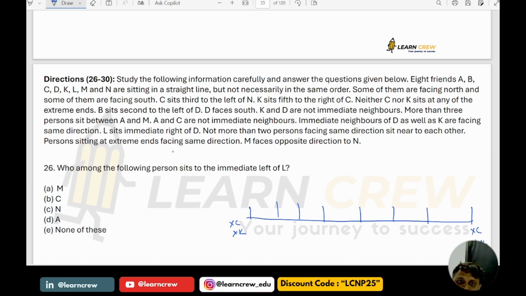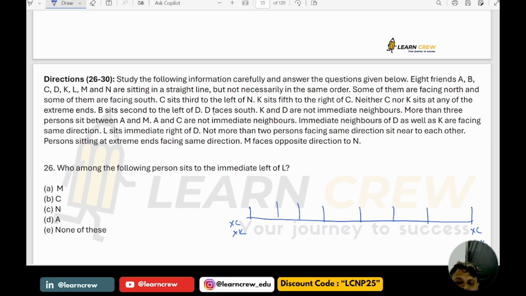Persons sitting at the extreme ends face the same direction. So these two are in the same direction. M faces the opposite direction of N. Now please see here what is given: D is facing south.